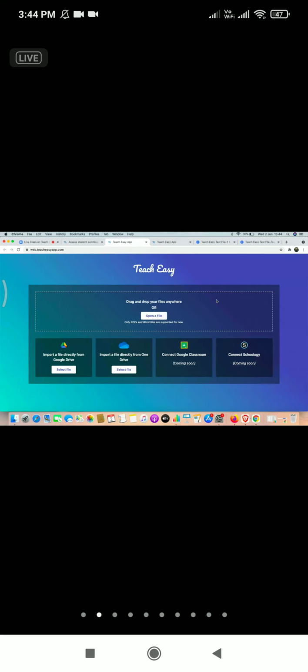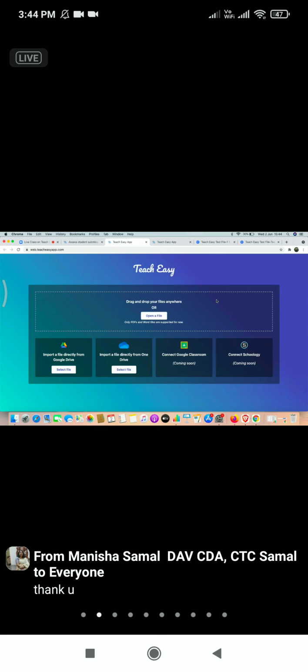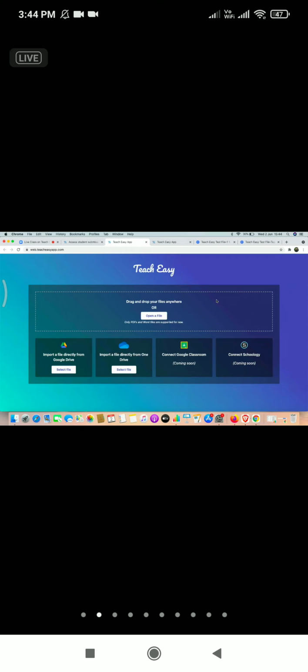Using that class code, your students can join your class and submit directly to TeachEasy, which means it will also save space on your computer or device. All the files will be in the cloud.